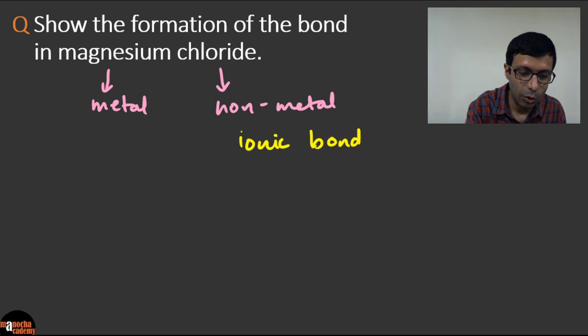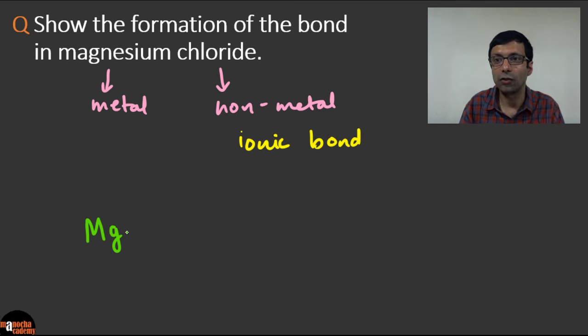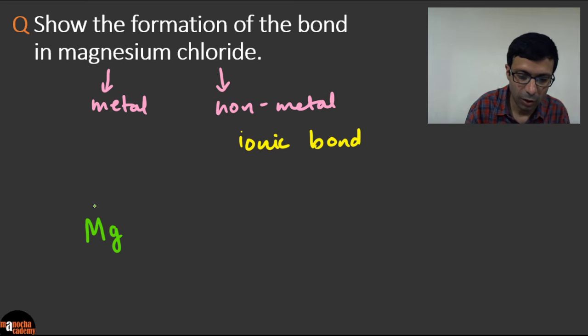So here, how do you draw this diagram? Let's go ahead and draw magnesium. We need to show the electrons in the valence shell. So let me go ahead and draw the electrons for magnesium.